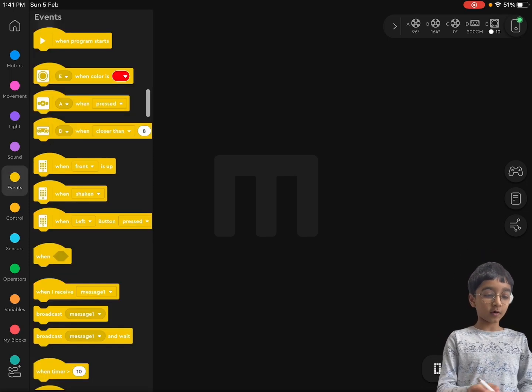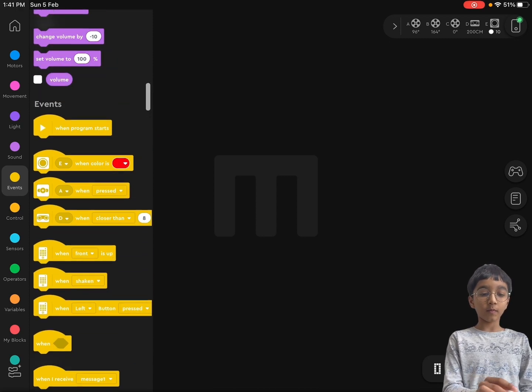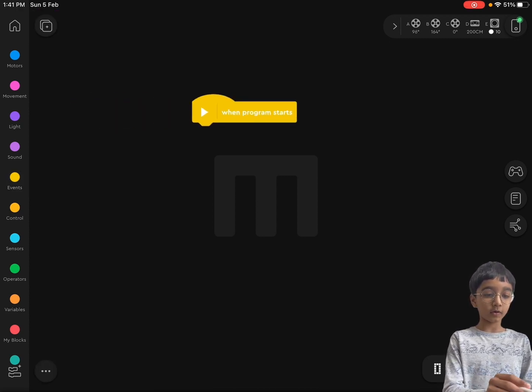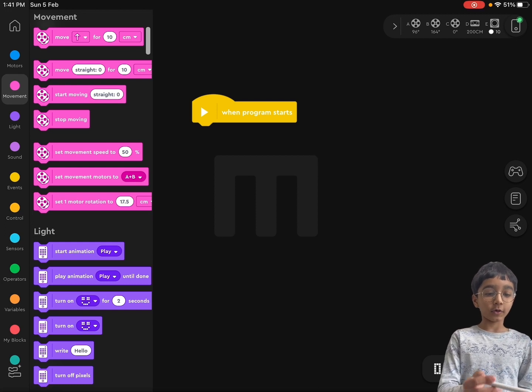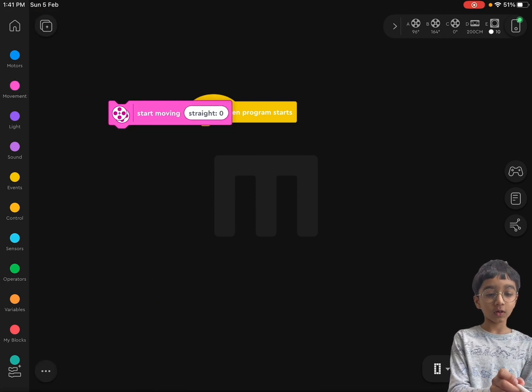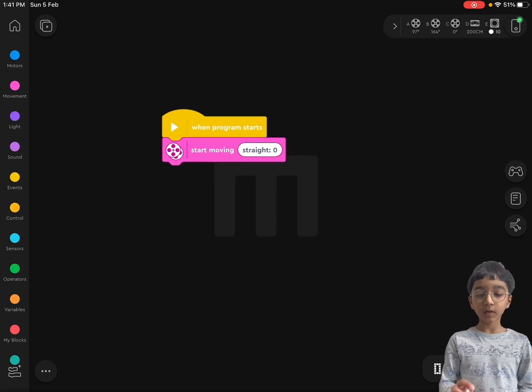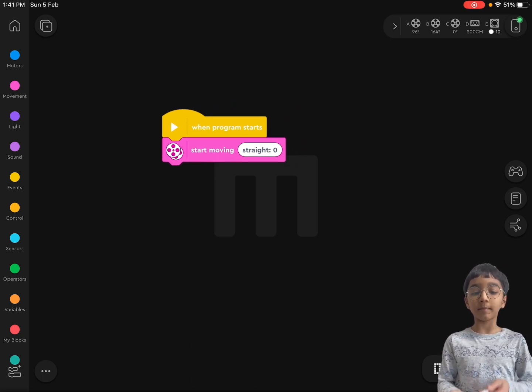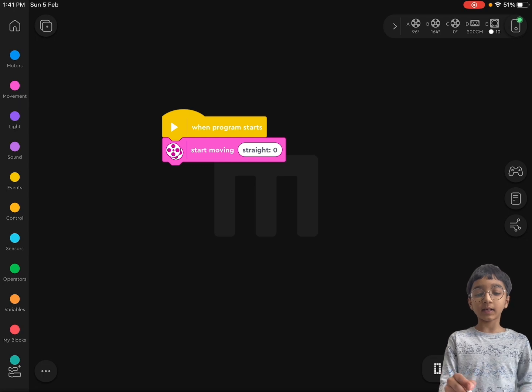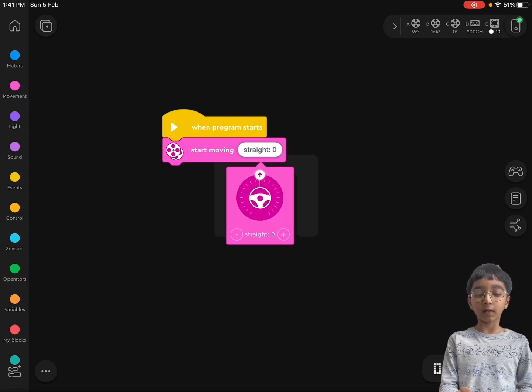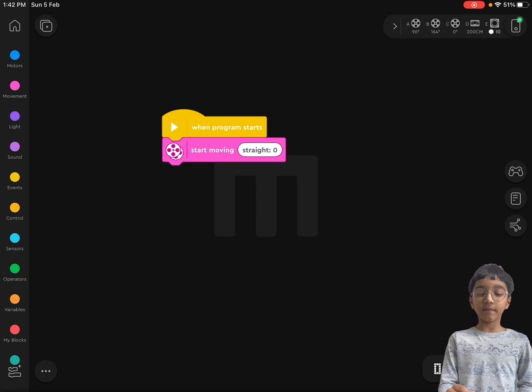Okay, so first I'm going to go to events. When program starts, I'm going to go to movement for the motors. So first I'll do start moving straight. This block means it's basically directions, from minus 100 to 100, and you can go straight, left, right. This block I'm going to make information.